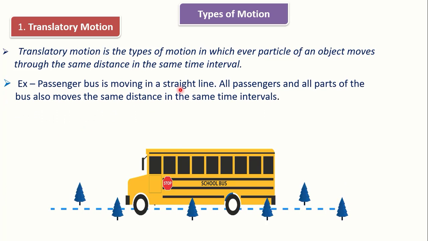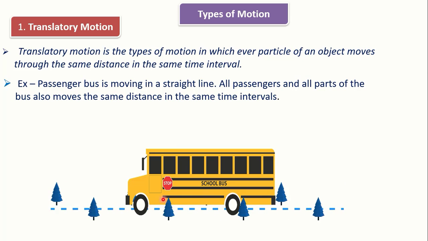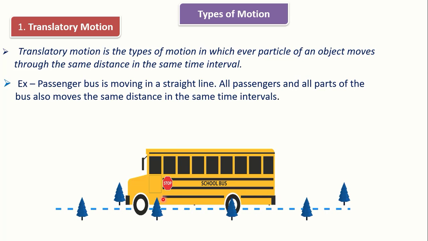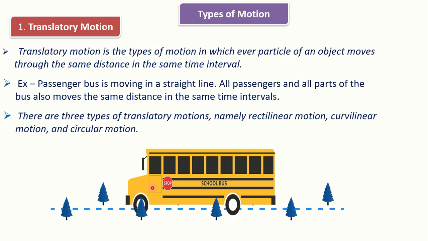The passengers' bus is moving in a straight line. We can see this bus is moving in a straight line. All passengers and all parts of the bus also move the same distance in the same interval of time. There are three types of translatory motion, namely rectilinear motion, curvilinear motion and circular motion.